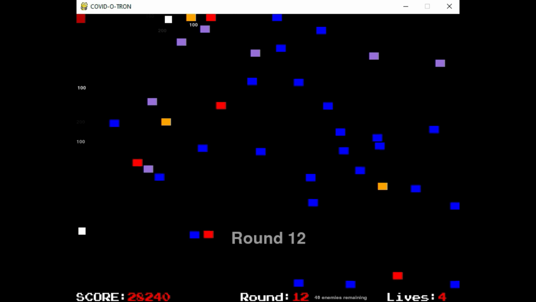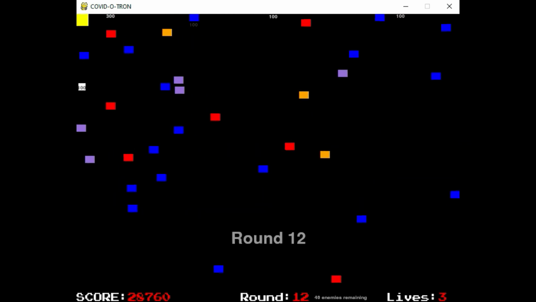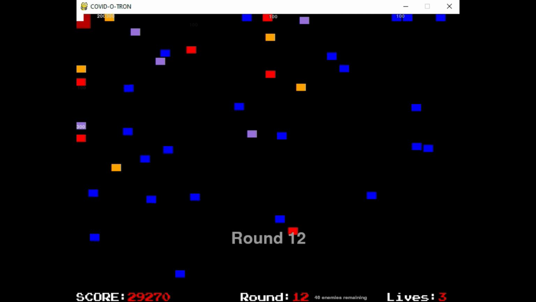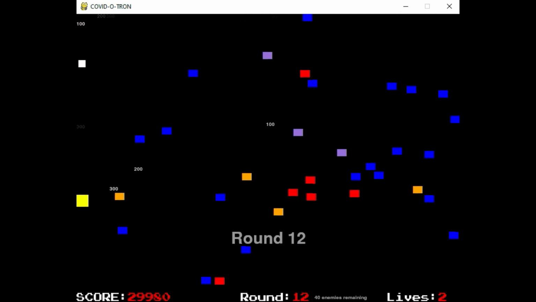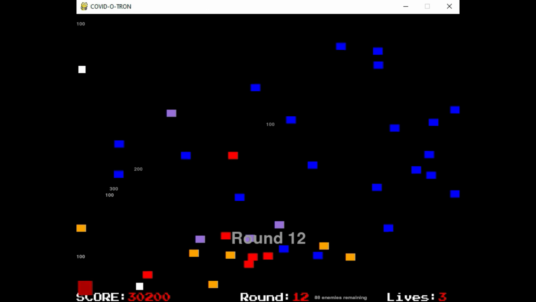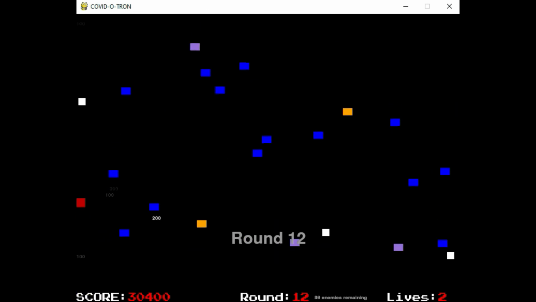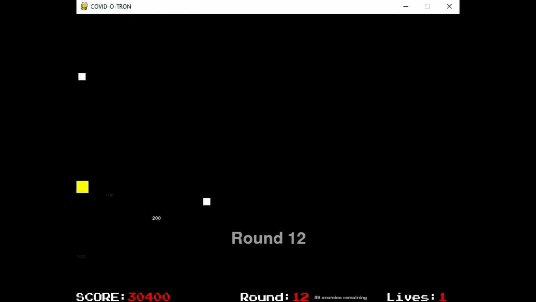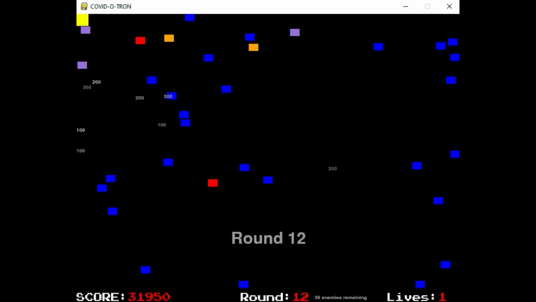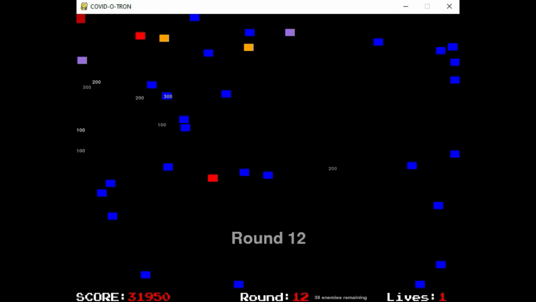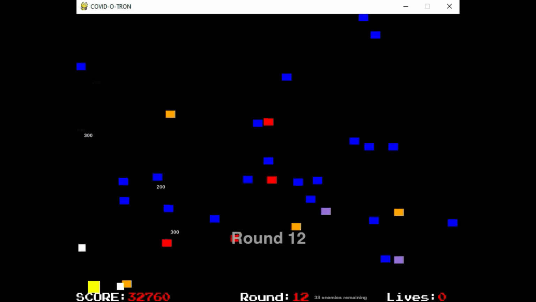Now, I did make it so the enemies don't spawn directly on top of you. And they don't spawn or run into each other either. But they can spawn next to you and run right into you right afterwards. So that makes it really difficult sometimes. And you see, I had like 5 or 6 lives entering at this point. And in this gameplay here, I only make it to level 13. I do make it past this 12 here, so bear with me.